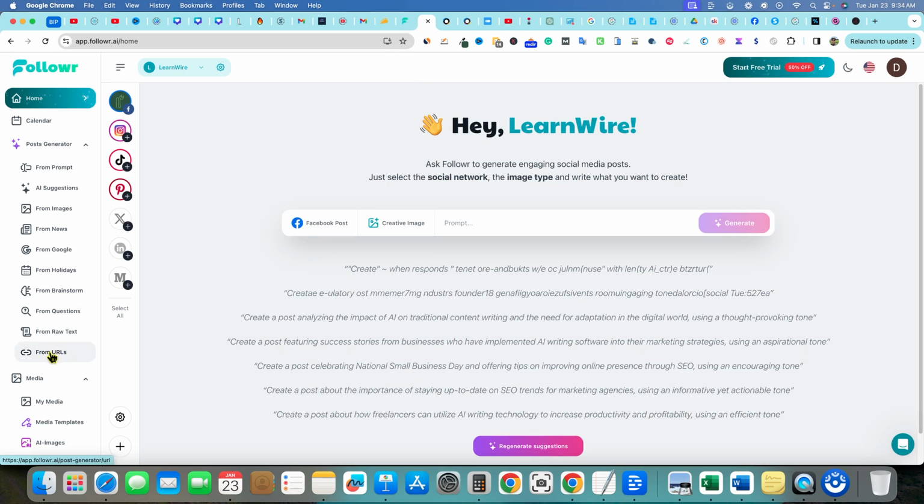It has amazing ways to create content. You even have one where you can just click one button, AI suggestion, and it'll create content for you that you can push just literally a couple of buttons where you don't even have to put in a prompt or say anything, and it will create a post for your business. So overall, this is pretty dang cool. I'll leave a link below if you want to go check it out. But overall, I would give this a 4.5 out of 5 stars.